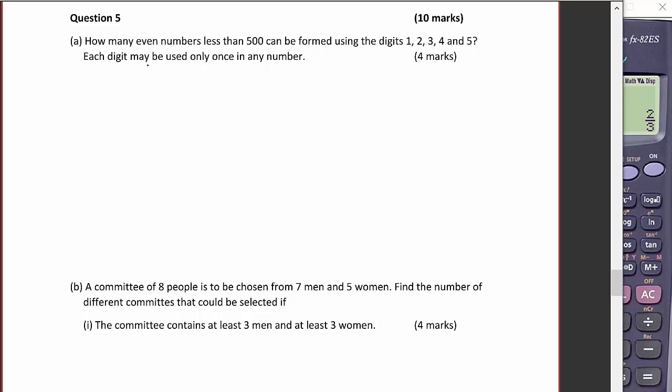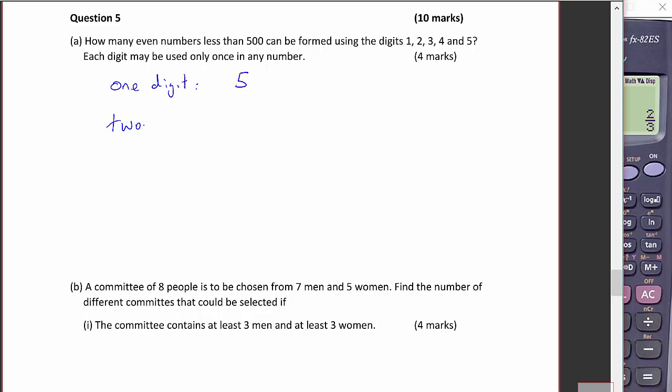How many even numbers less than 500 can be formed using the digits 1, 2, 3, 4, and 5? So, well, we could have one-digit numbers. And there's 5 possibilities because there's 5 numbers here.